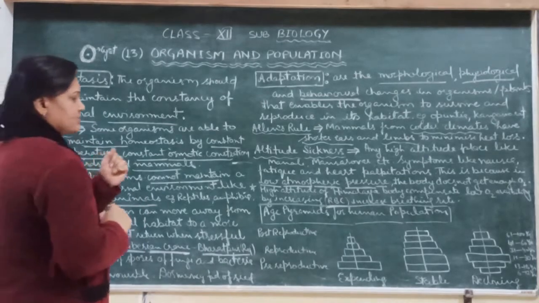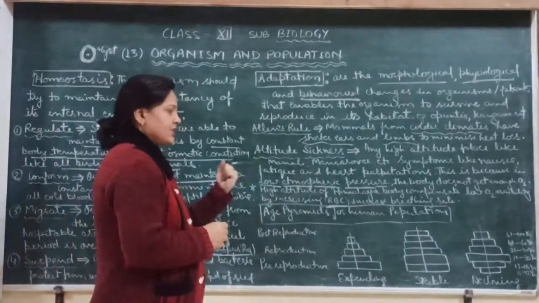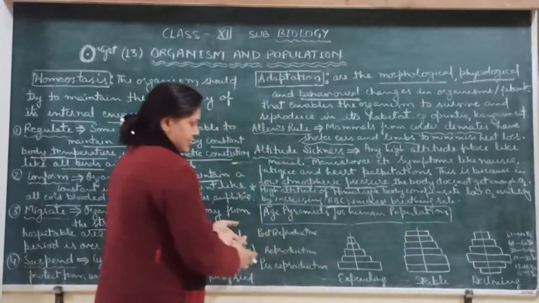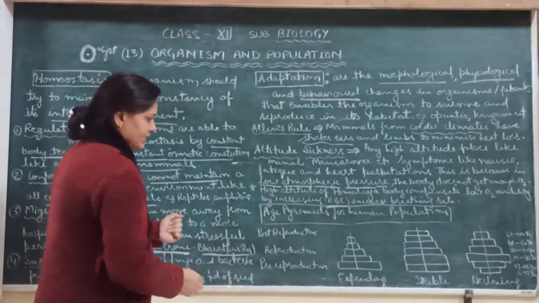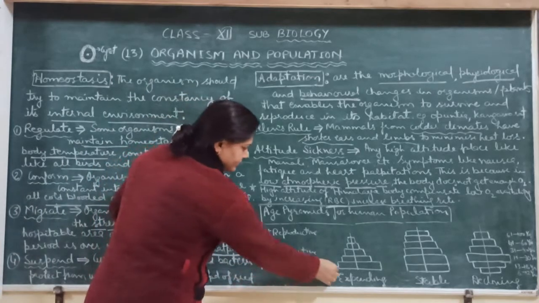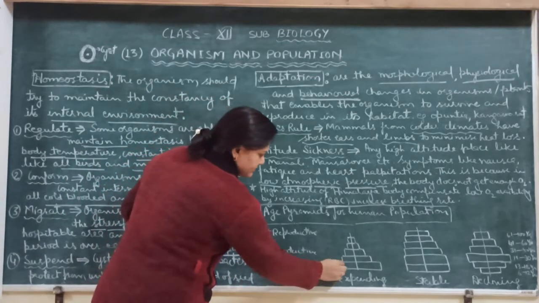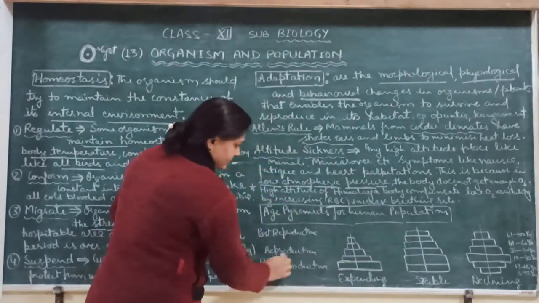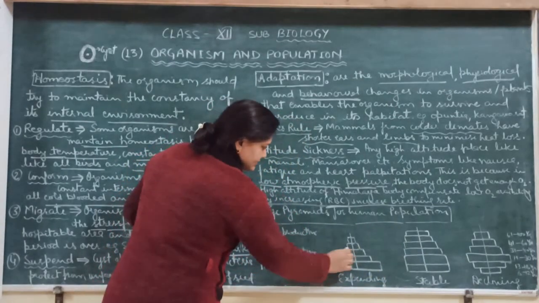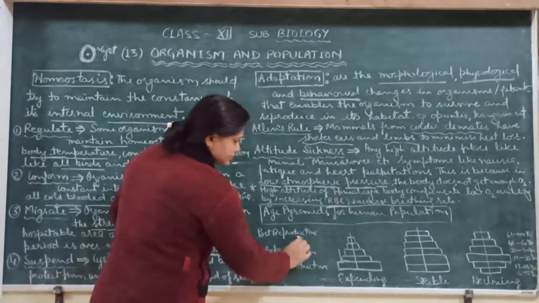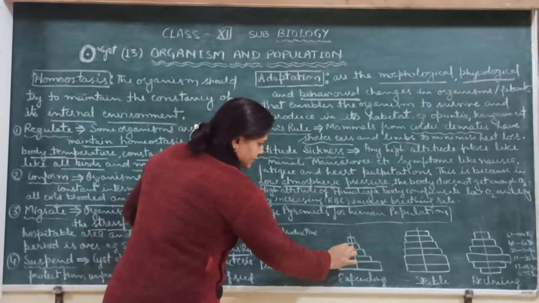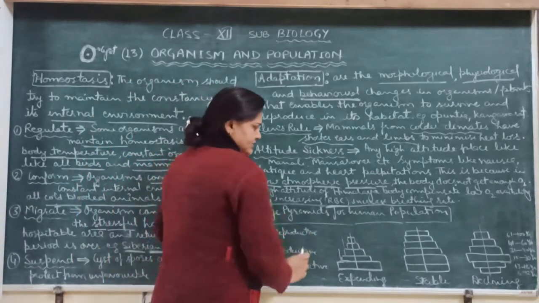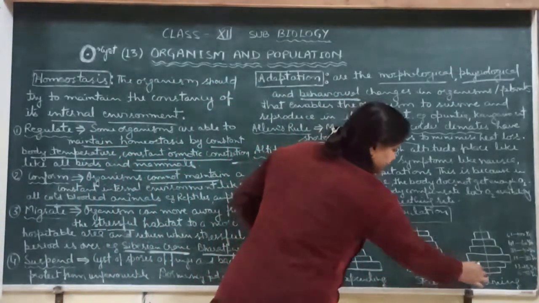Now we come to the last point, that is the age pyramid. Here are the 3 pyramids of age shown in the human population. This is the pre-reproductive period, meaning before 18 years, and this is the reproductive period, 18 to 40 years, and this is the post-reproductive period, meaning 60 to 100 years. So you can see the 3 types of pyramids.